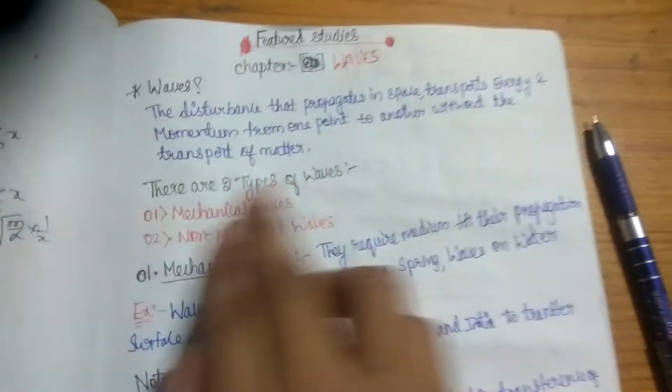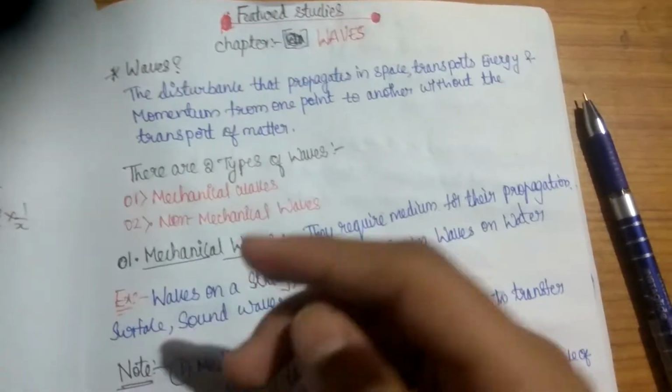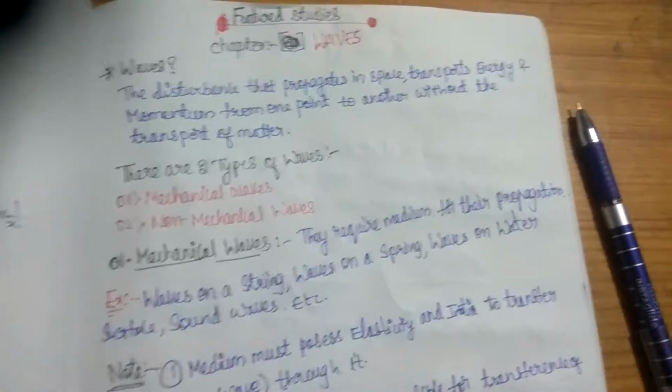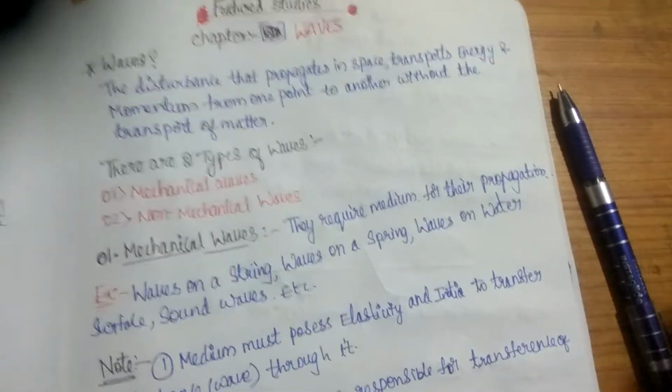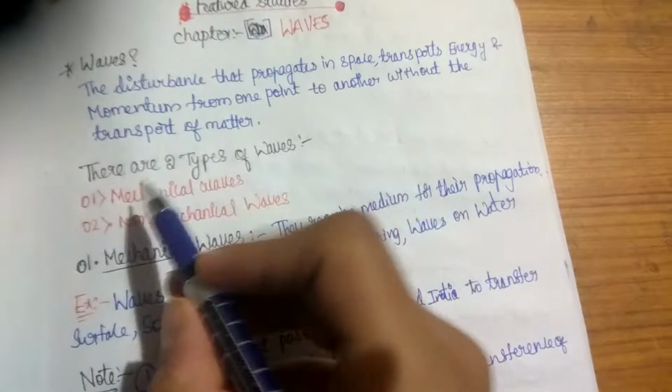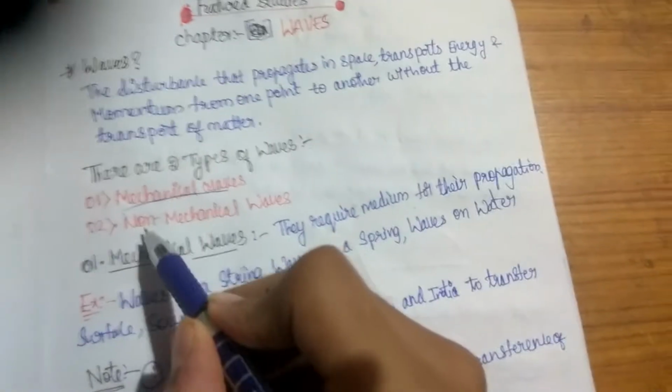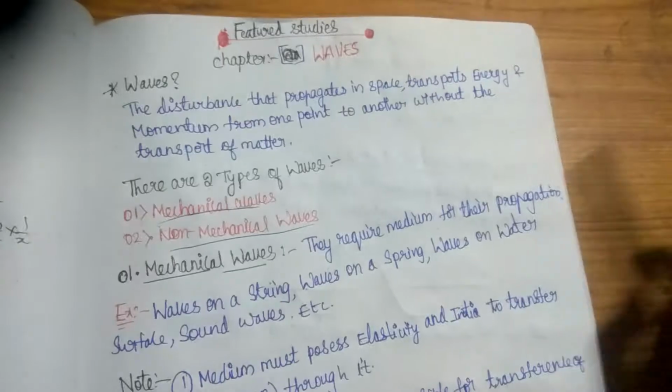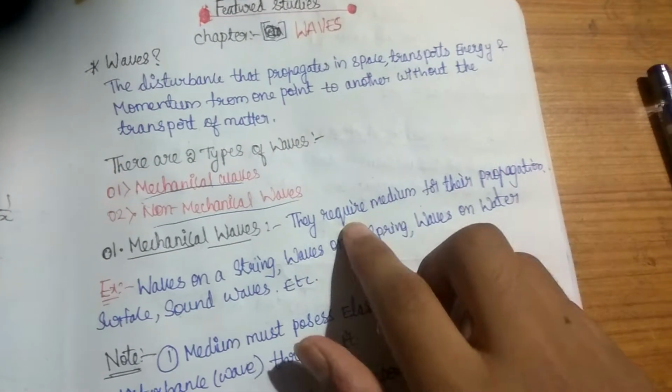There are two types of waves. The waves are divided into two types. Again, they will be divided into some more types, but first we will learn this. The first one is mechanical waves, and the second one is non-mechanical waves.